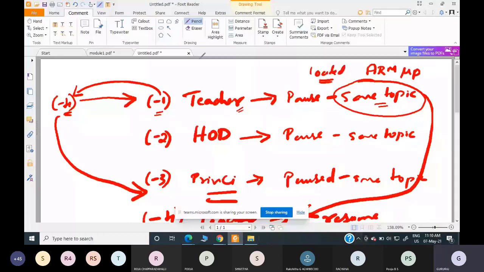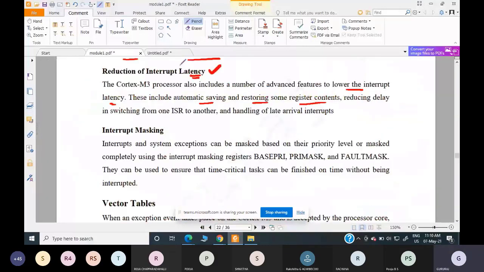So this is the extra feature which will help to reduce the delay or reduce the latency. So automatic saving and restoring register contents, then reducing delay in switching from one ISR to another and handling late arrival interrupts. Along with this, the vector table is also available.